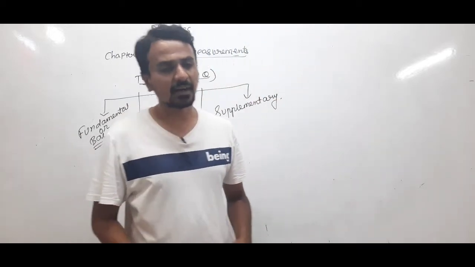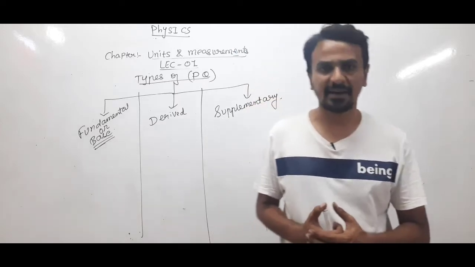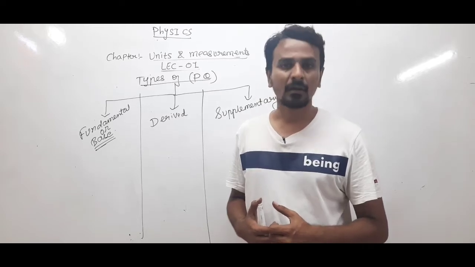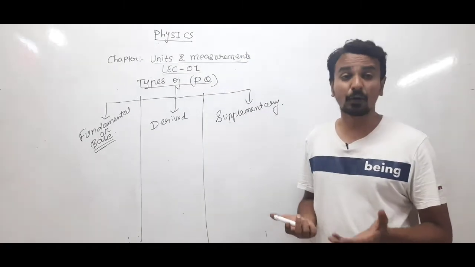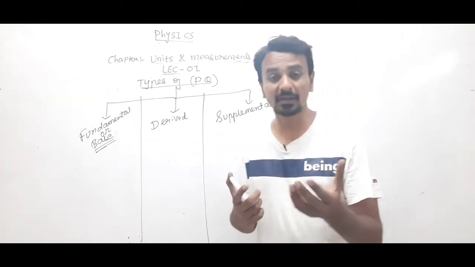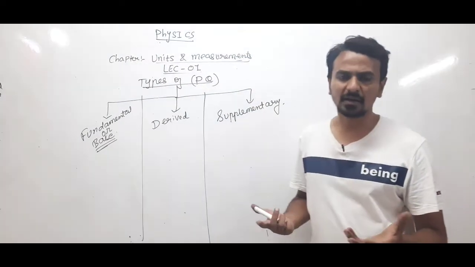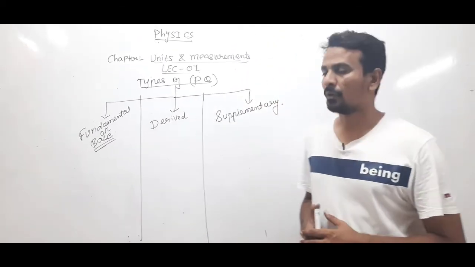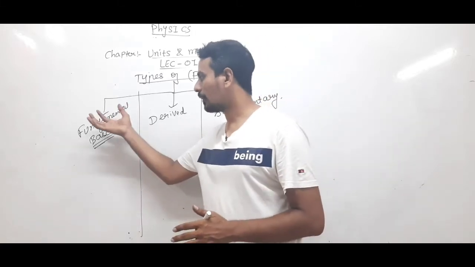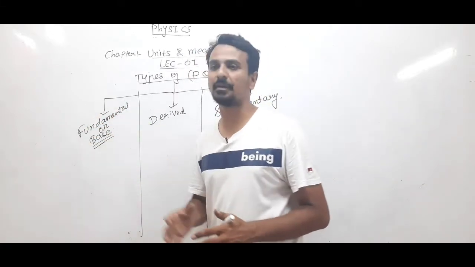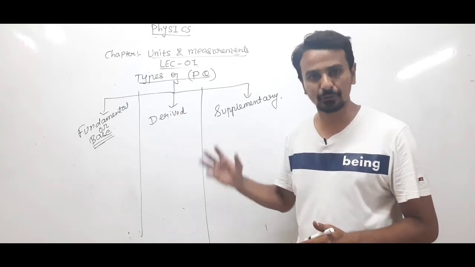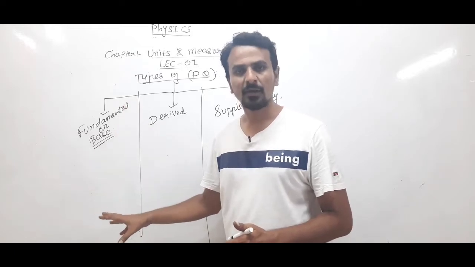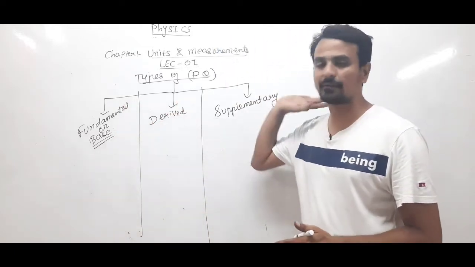See, actually there are lots and lots of physical quantities available, right? Each and every physical quantity will have different units. Practically it is not possible to remember the units of all these physical quantities because there is an infinitely large number of them. So we first learn only about these 7 fundamental or base quantities and their units, and with the help of these 7 quantities and their units we can derive the units of any other physical quantities.